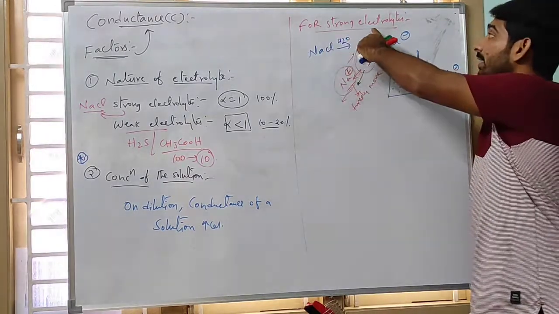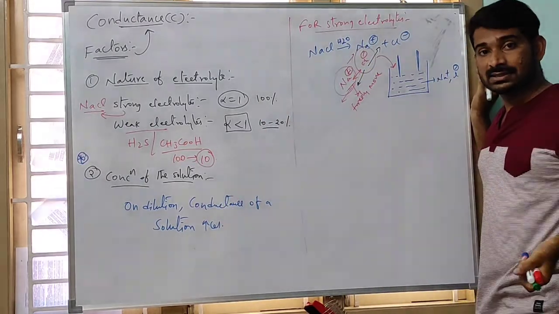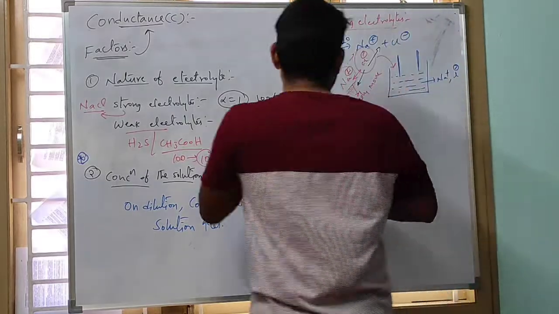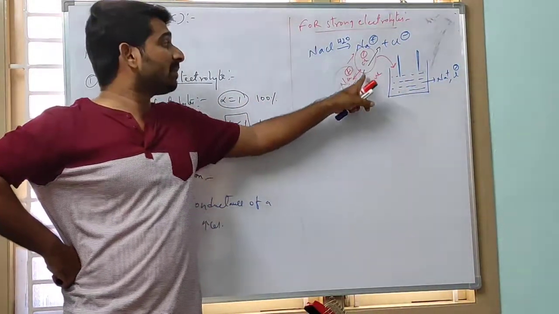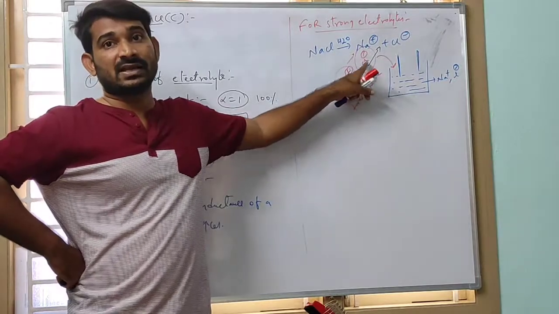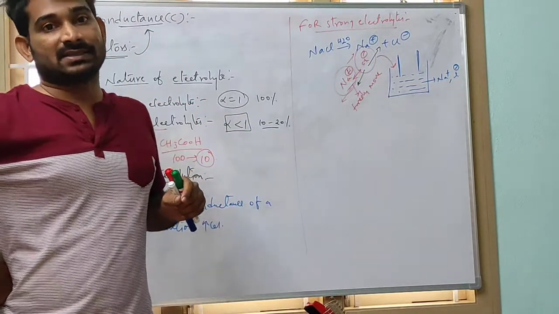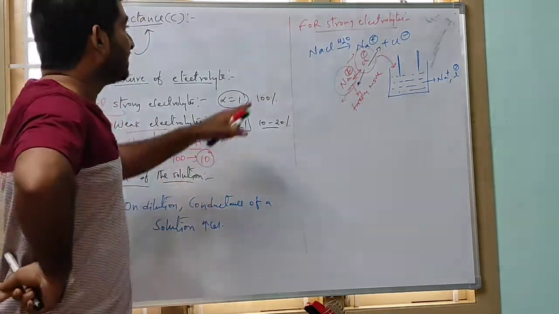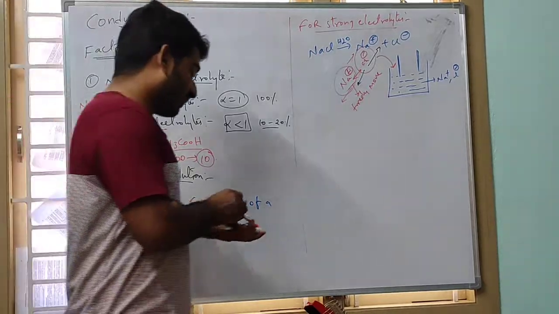That's why for strong electrolytes also, conductance increases on dilution. Why? Because there is maximum separation between the ions, so a minimum force of attraction arises. Right? This is about the concentration of the solution for strong electrolytes. Next, weak electrolytes.